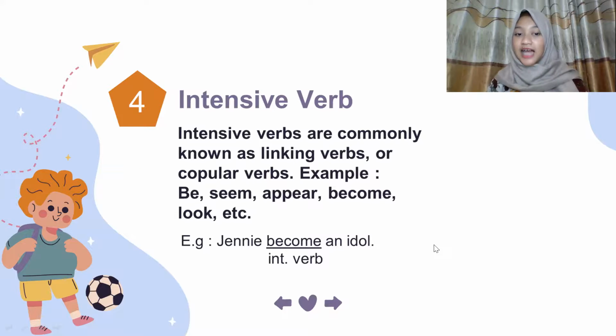As I said, intransitive verbs are commonly known as linking verbs, and they are always followed by a noun. So the noun is an idol. Okay, let's look at the tree diagram.